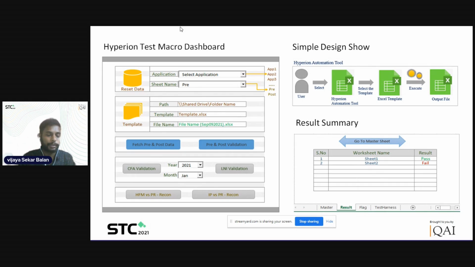Also the environment, with parameters like HFM T1, PR T1, HFM T2, PR T2. T1 and T2 are nothing but the environments: T1 is test environment 1, T2 is test environment 2.